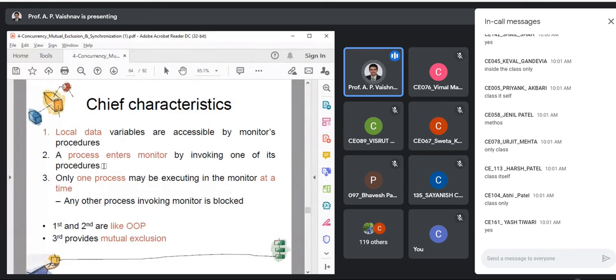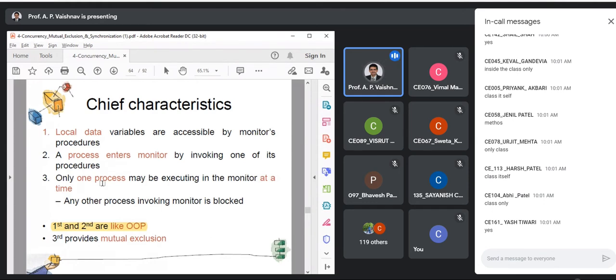If you want to access the internals, you have to have the access rights. First and second are just like object-oriented programming, and that is why most of the OOP languages provide the support of monitors.